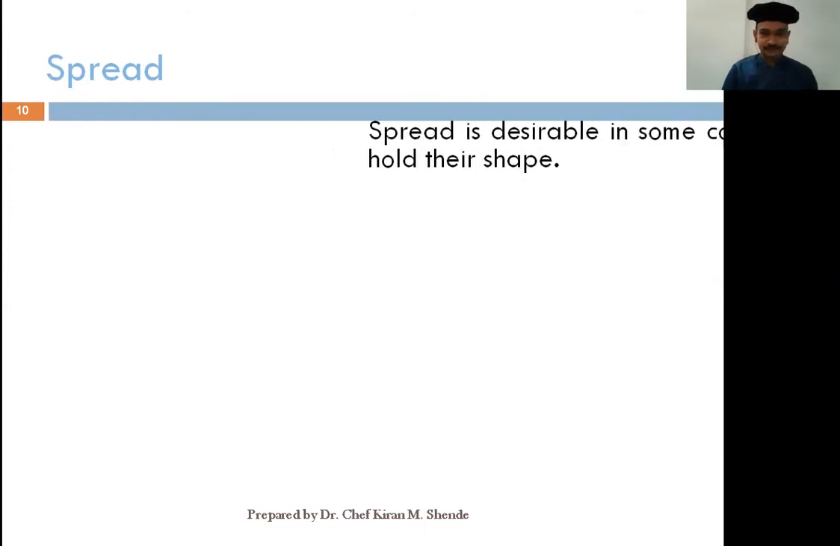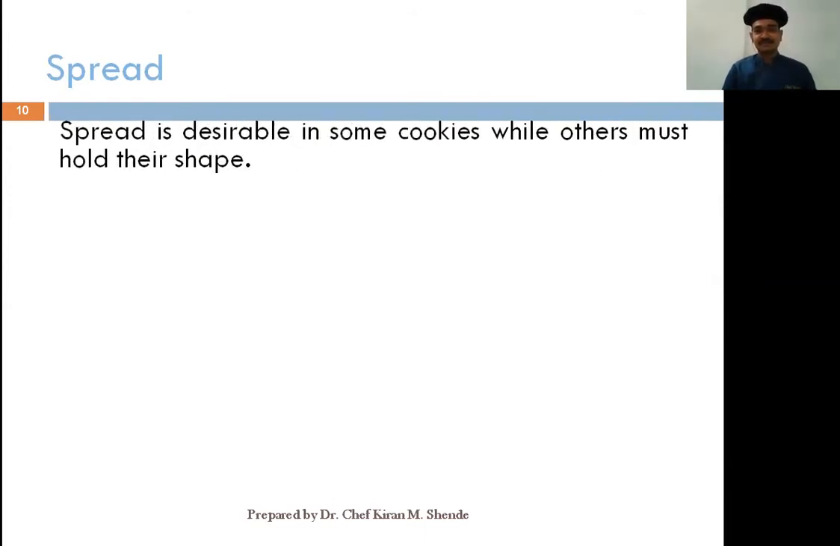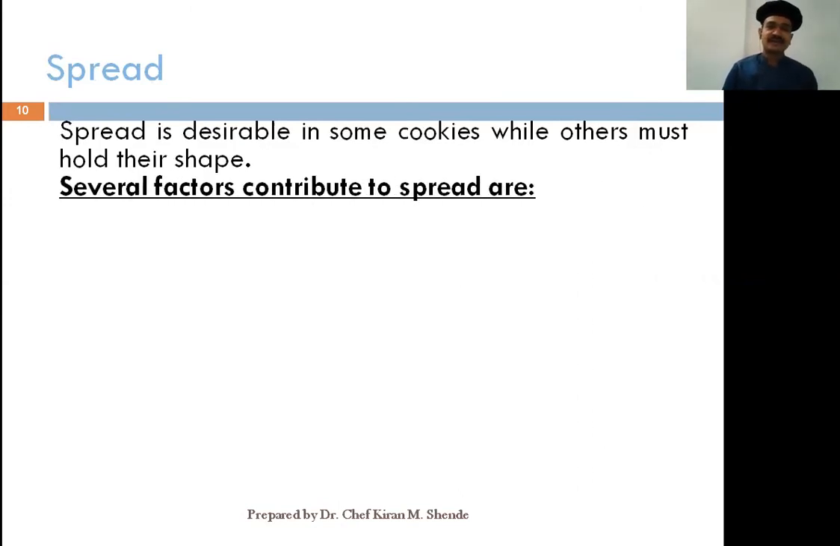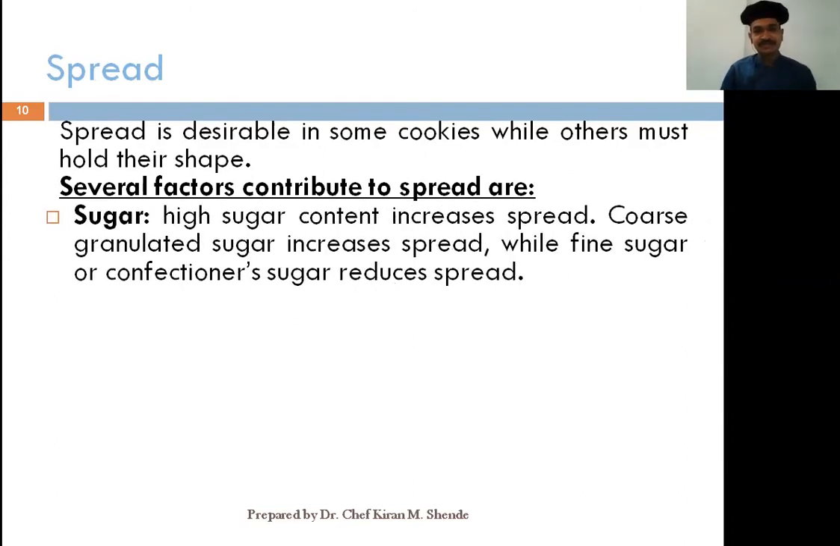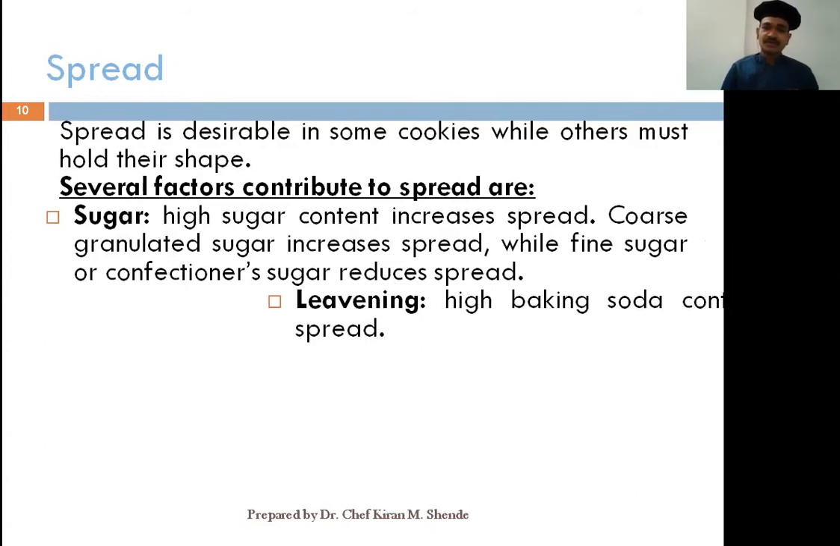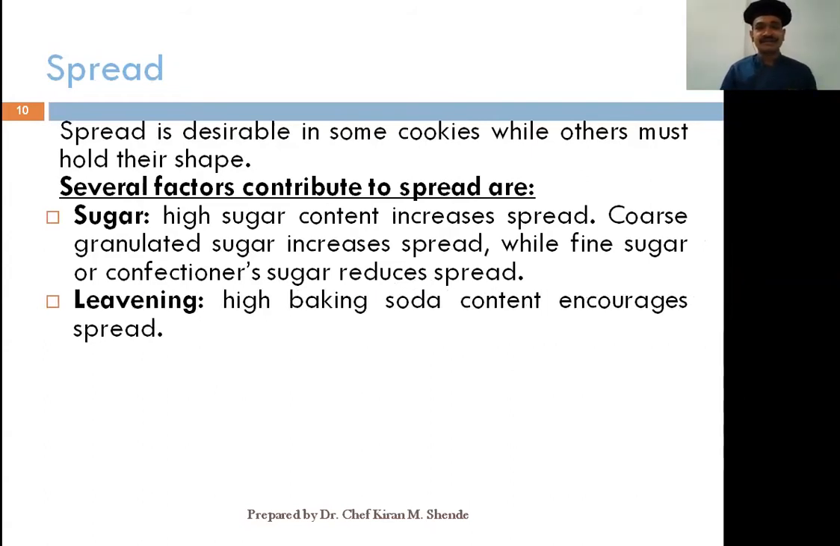The last characteristic of a cookie is spread. Now there are various desirable spreads, and some cookies don't have a spread. So it depends upon how you want that cookie to be. Several factors contribute to spread. Sugar: high sugar content increases the spread. For example, if you use a granulated sugar, it will increase the spread. If you use sugars like caster sugar or a superfine sugar, it will decrease the spread.